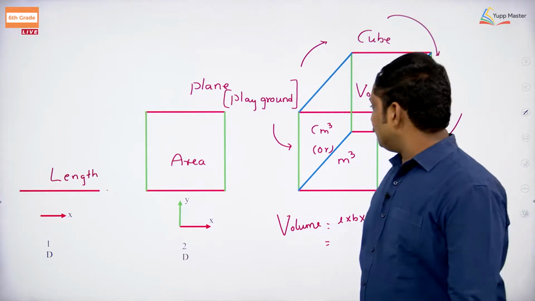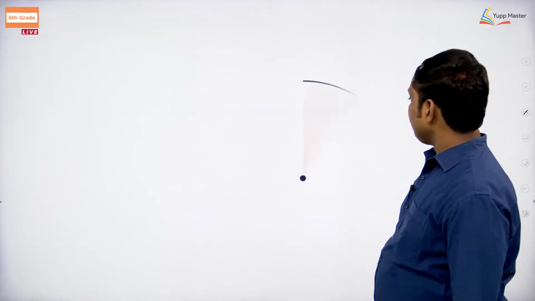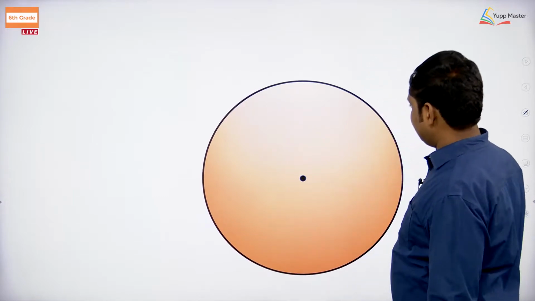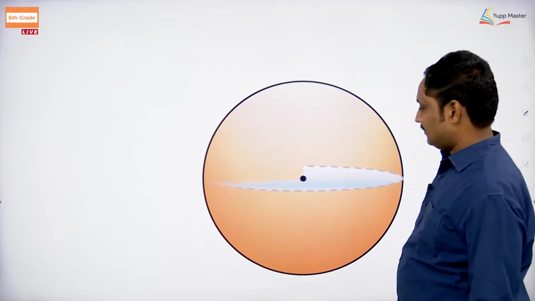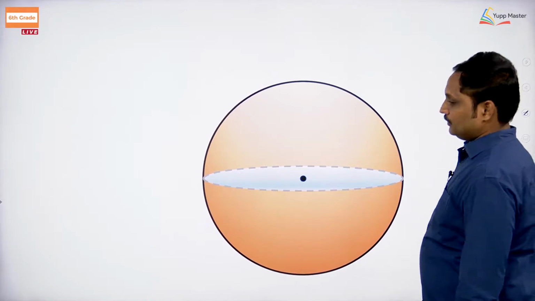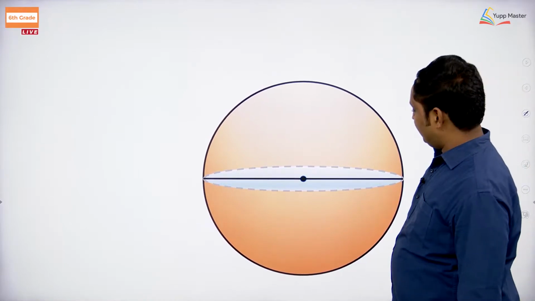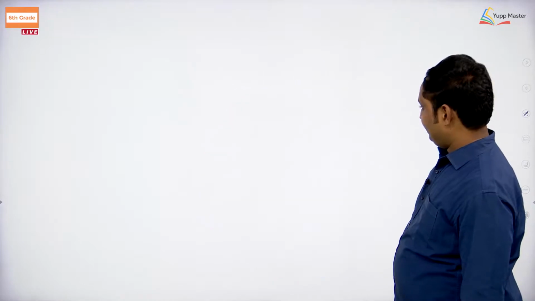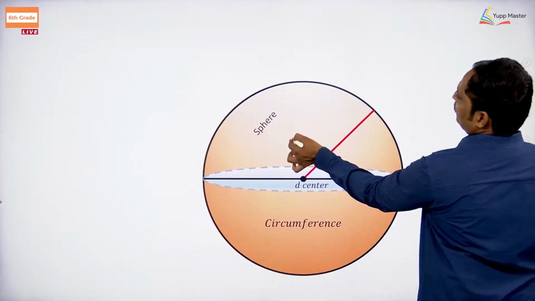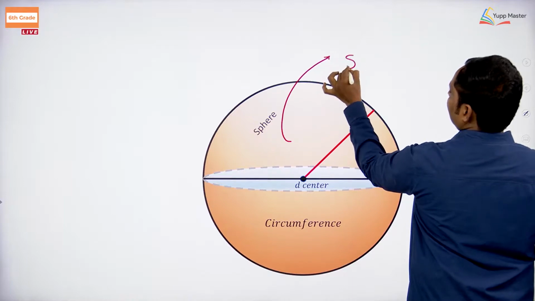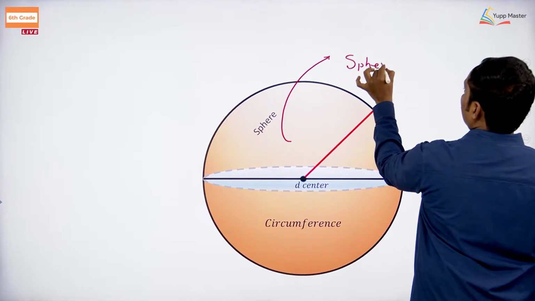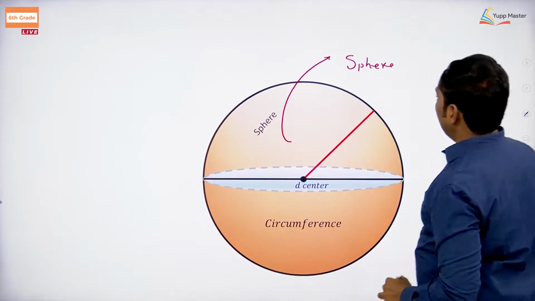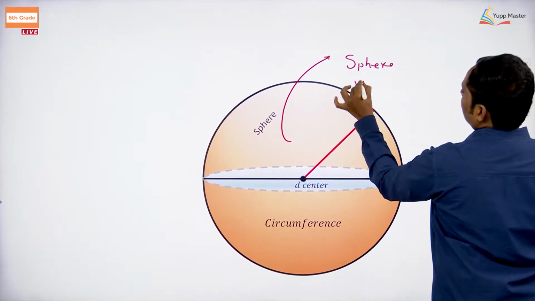Now, let us take the next one. This is a sphere. Have you seen it?